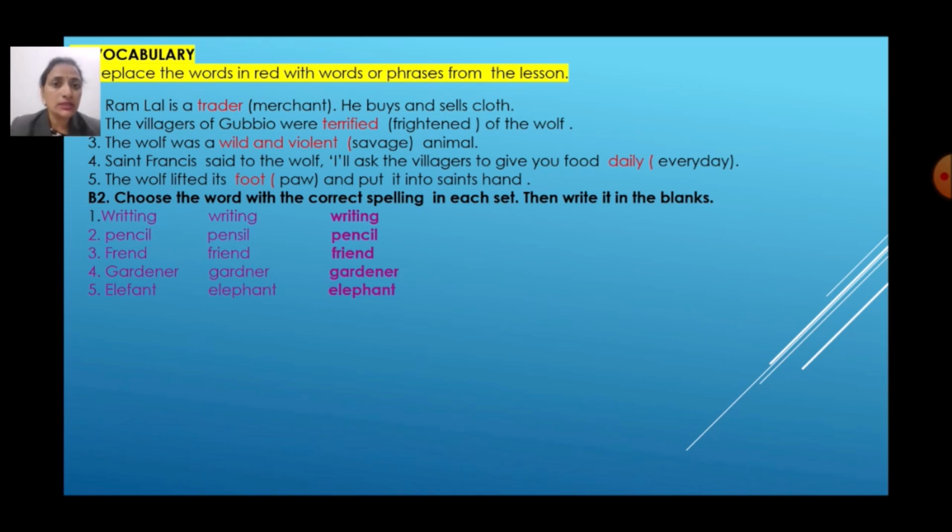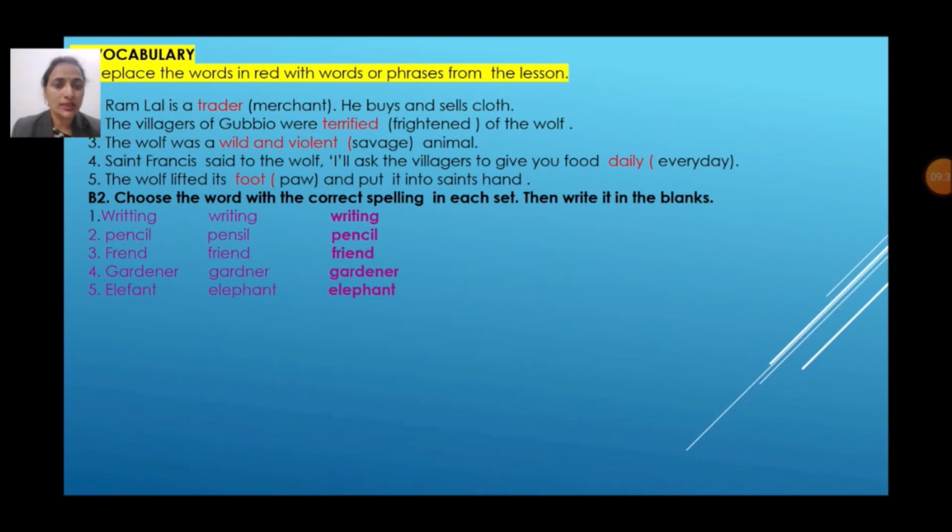Second, the villagers of Gubbio were terrified. What is another word for terrified? Frightened of the wolf. Children, these words are also called synonyms. जैसे कि हम हिंदी में पढ़ते हैं पर्यायवाची शब्द, synonym. Same meaning word.